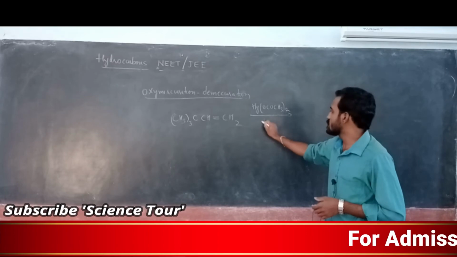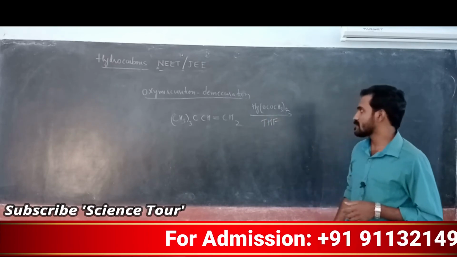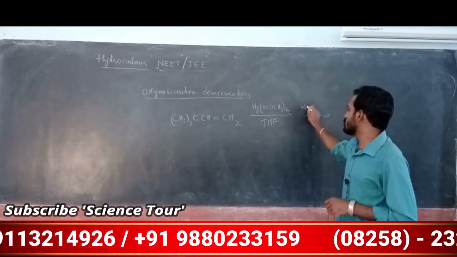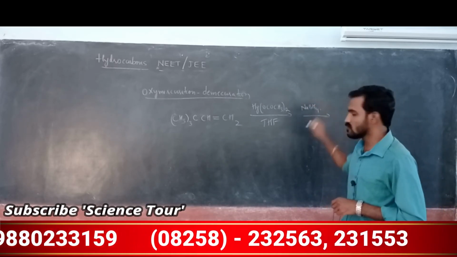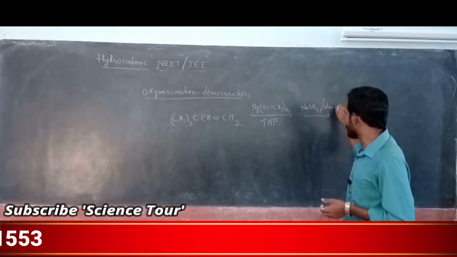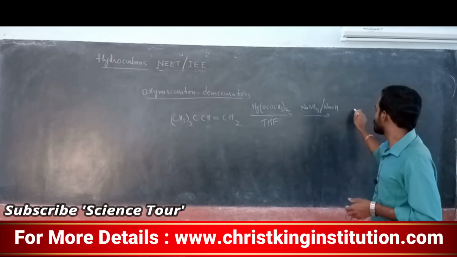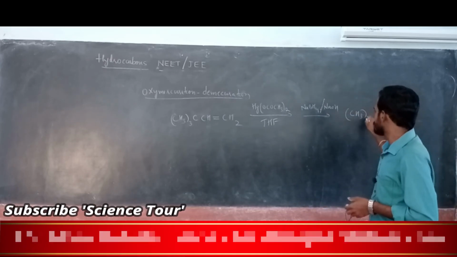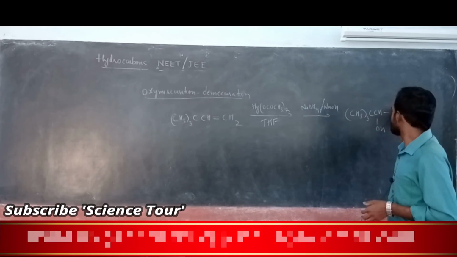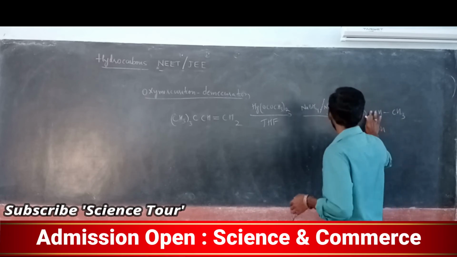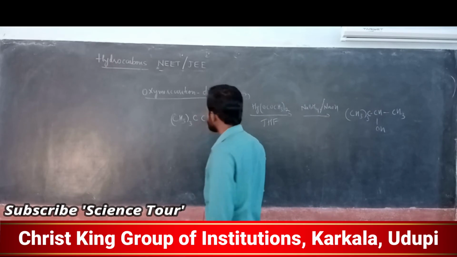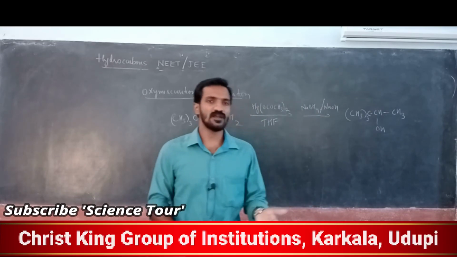In the presence of tetrahydrofuran, and sodium borohydride, and in the presence of sodium hydroxide, gives product CH3 thrice C CHOH CH3. This is actually CH3OH. So my dear students, this reaction part I will explain in the coming alcohols and phenols chapter.